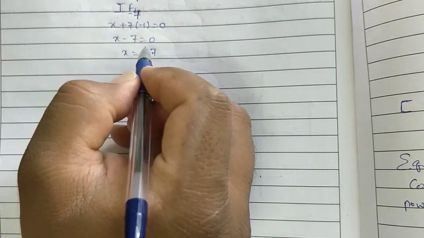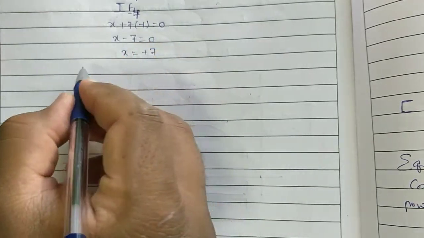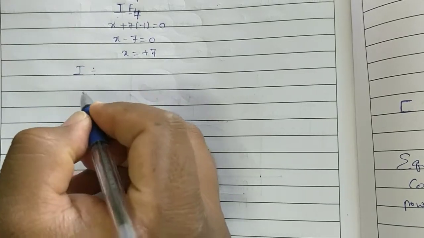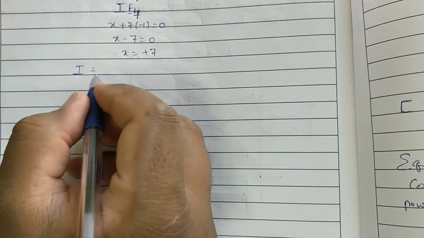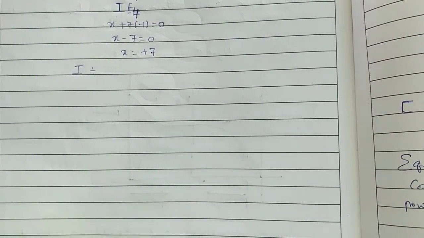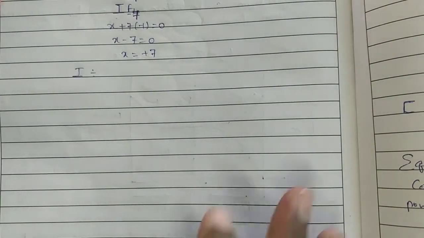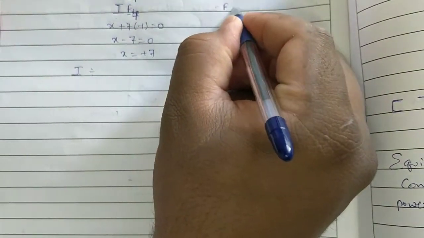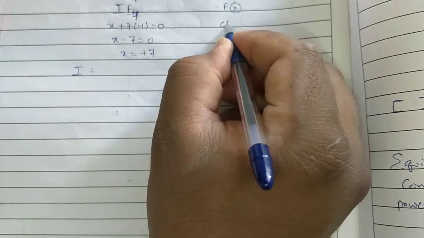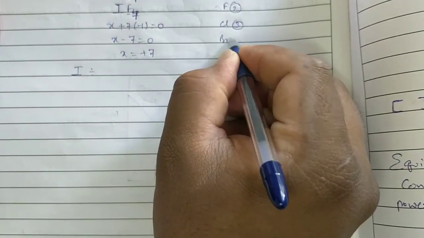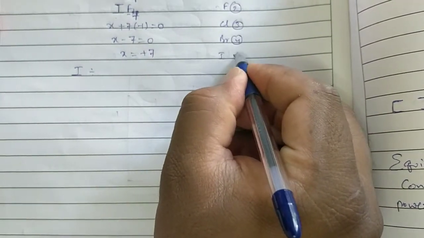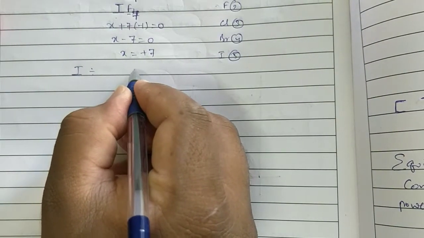Now, by using electronic configuration, how are we going to explain? Iodine's outermost shell electronic configuration: fluorine 2 outermost shell, chlorine 3, bromine 4, iodine 5. Outermost shell is 5s2 5p5.